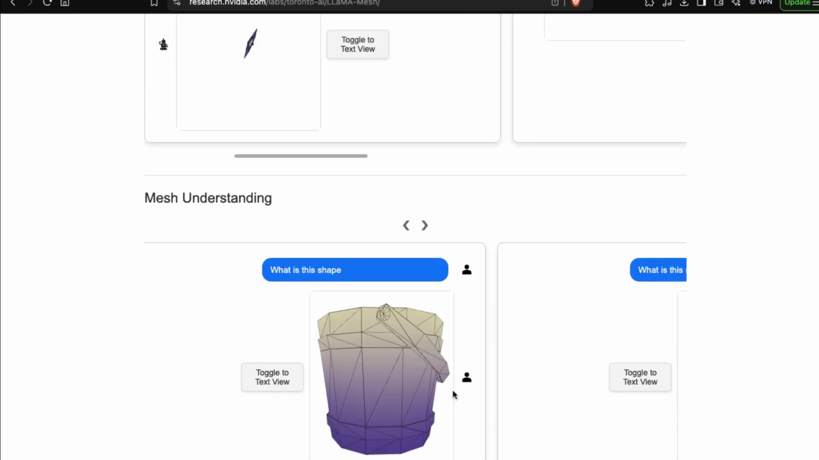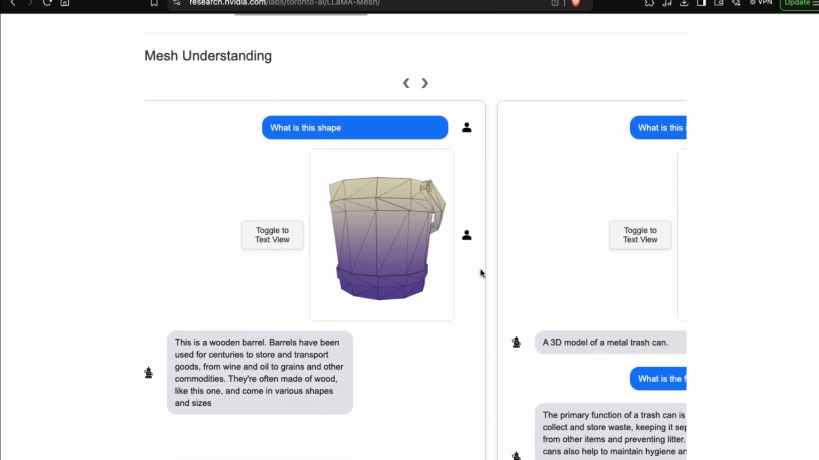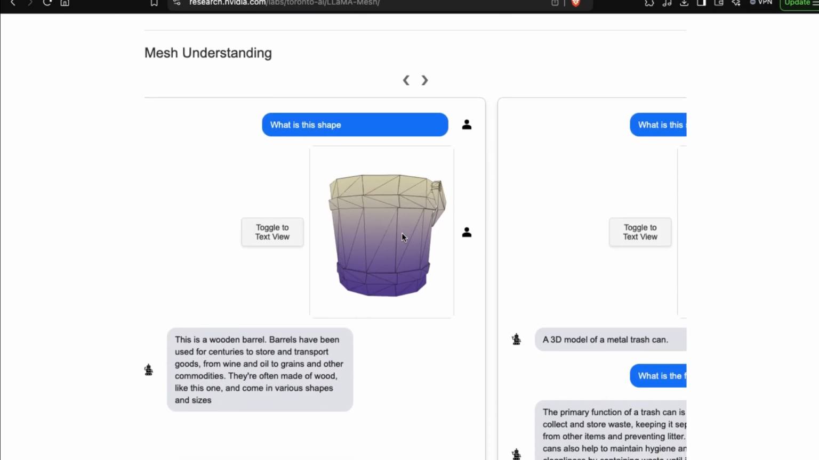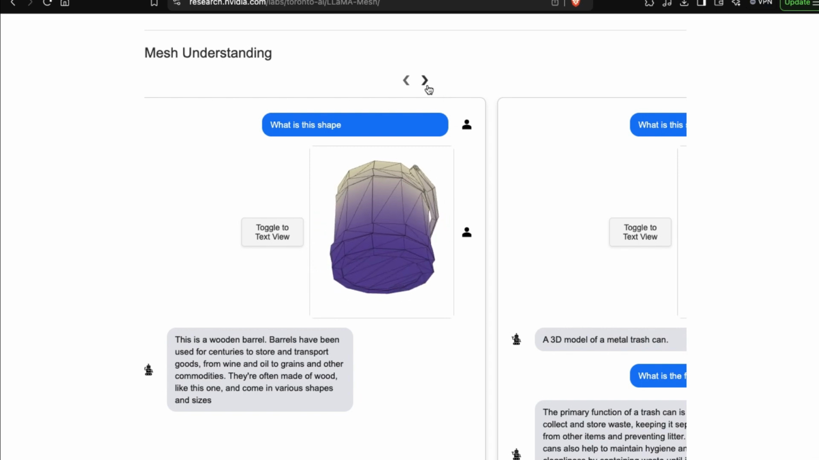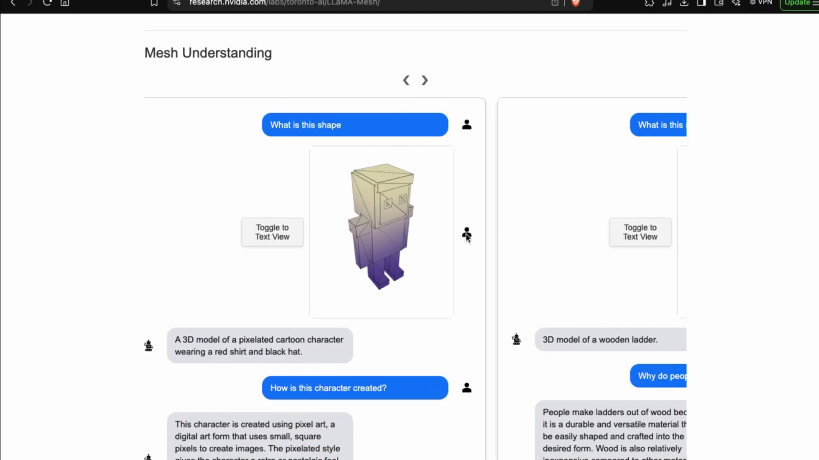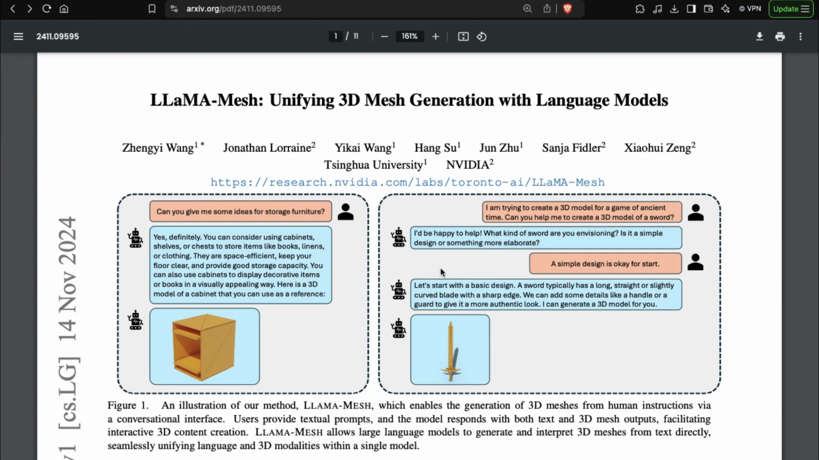Moving on to mesh understanding, the system can recognize shapes from given inputs. For instance, if you provide an input, the model identifies it as a wooden barrel. Similarly, if you ask, "What is this shape?" it can recognize a pixelated cartoon character wearing a red shirt and black hat. Now, let's take a closer look at the paper.